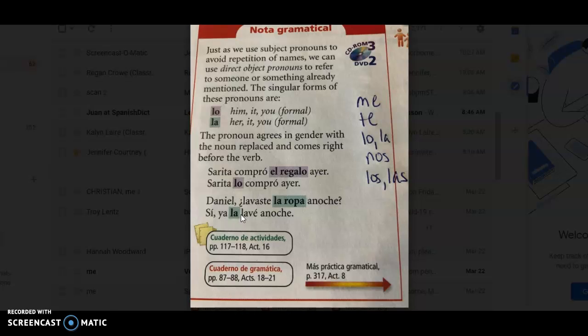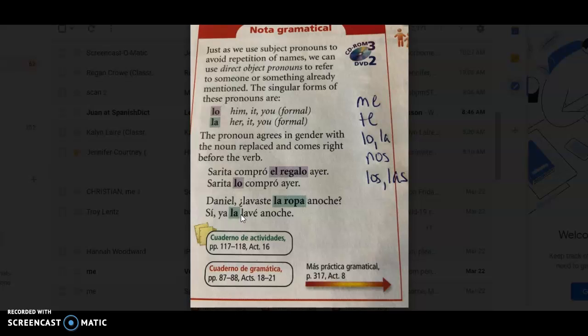And if you notice, newspaper is singular and masculine. So I'm going to go ahead and use lo. I'm going to say lo leo todos los días. Okay? So I read it every day. Let's go ahead and look at the examples that we have here.